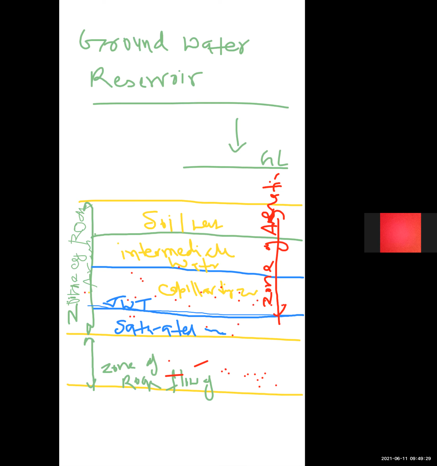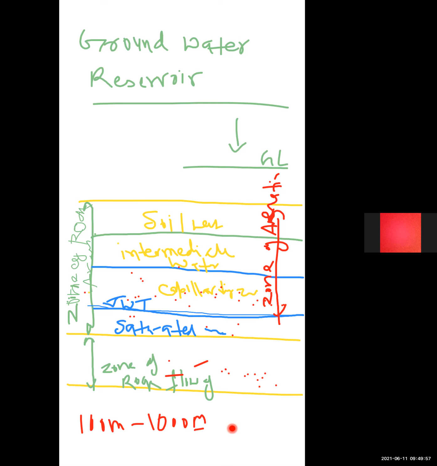Generally the depth of the rock fracture zone below the ground surface is 100 meters to 1000 meters. This zone is again divided into two zones. First is the saturated zone and second is the zone of aeration.